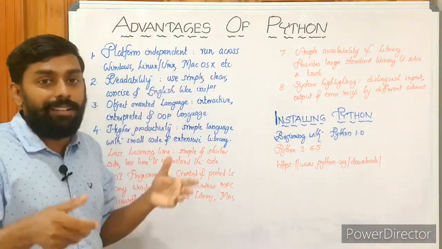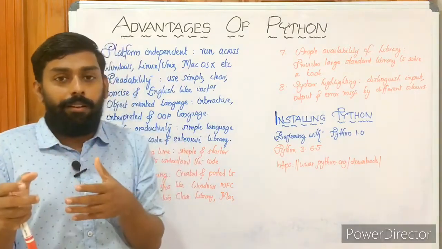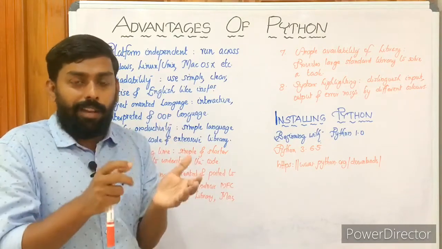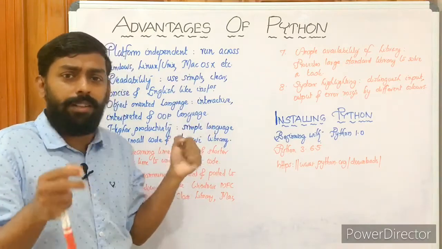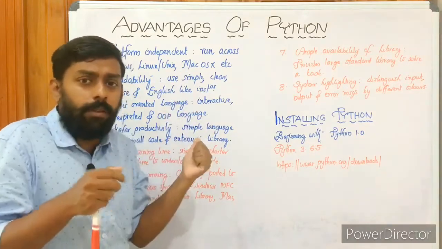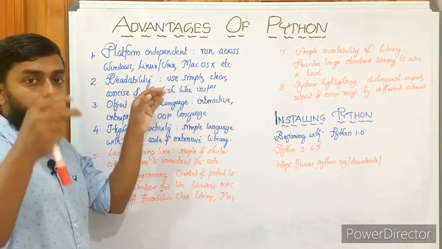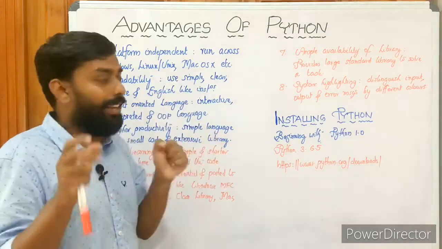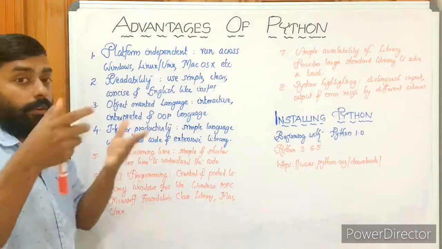Then English-like instructions. Normally we use English: print, input, and we have a lot of keywords available, if, else, while, for. These are some of the most commonly used English words in our daily life as well. So here also we are using the same, so it will be very easy for us to read. I've already told you everything starts with reading. So it consists of English-like instructions, and it offers a greater level of readability.